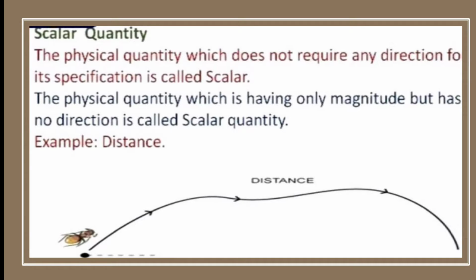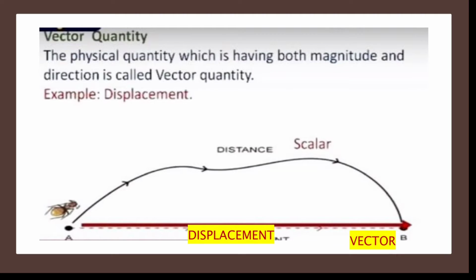The physical quantity which is having only magnitude but has no direction is called scalar quantity. Example, distance. Vector, which has both magnitude and direction. Vector quantity, the physical quantity which is having both magnitude and direction is called vector quantity. Example, displacement.